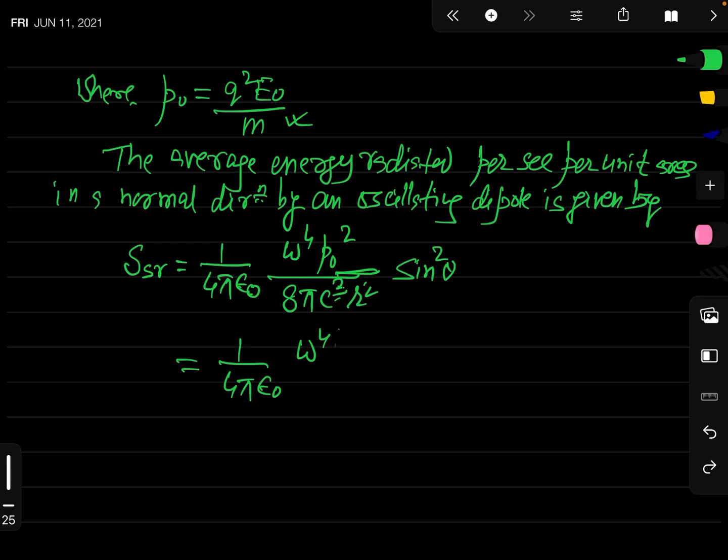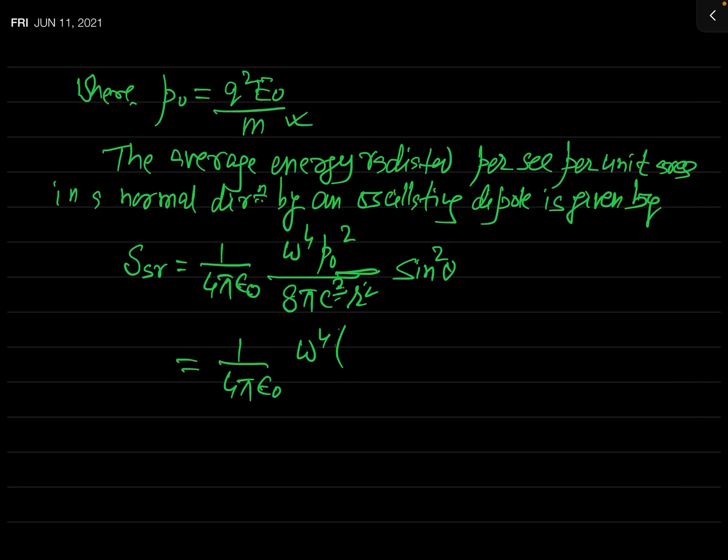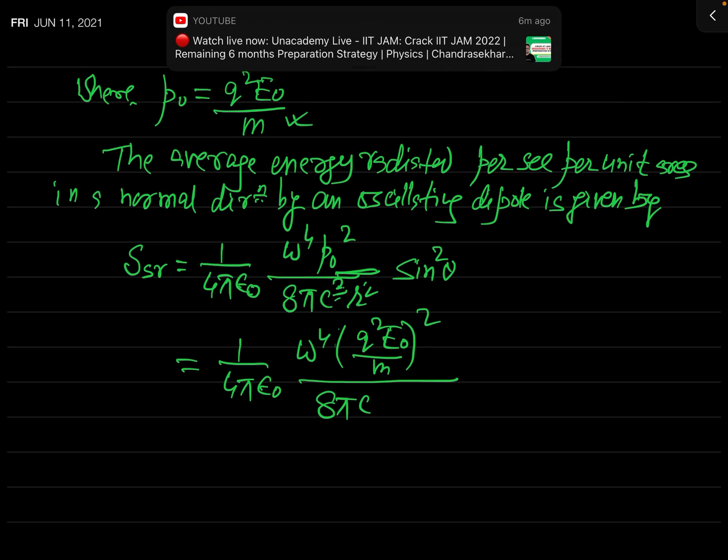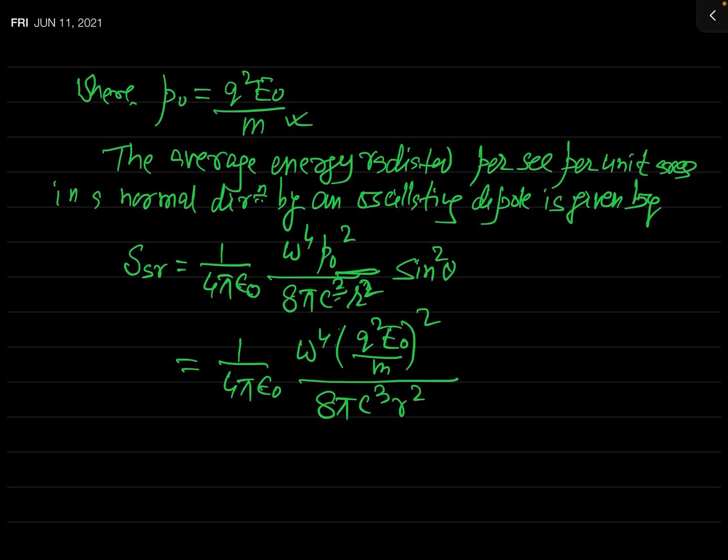You can see this will be Q square, E naught over M, square, because there is P naught square, over 8 pi C cube times R square, and sine square theta.